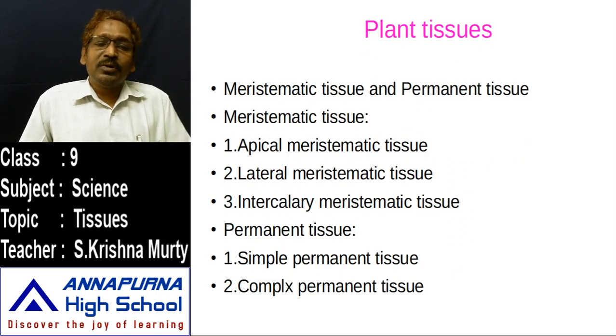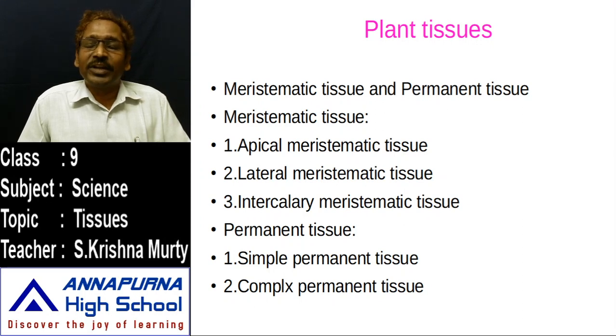In plant tissue, when we have observed the meristematic tissue, again these are apical meristematic tissue, lateral meristematic tissue, and intercalary meristematic tissue. Meristematic tissues are divided into three groups, and they are located in different areas, not uniquely in one place. Some areas contain apical meristematic tissue, some areas contain lateral meristematic tissue, and some areas contain intercalary meristematic tissue.